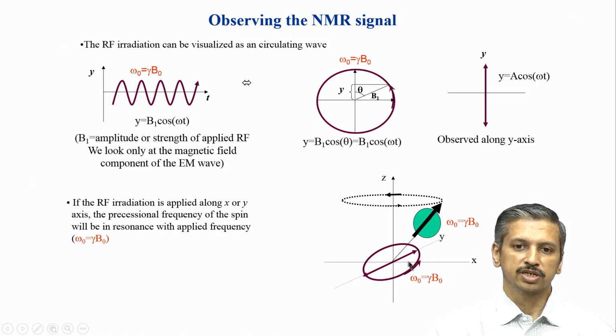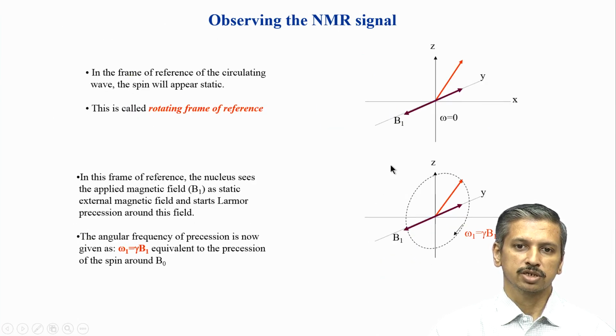Therefore, if there is a resonance, meaning the frequency of this matches the frequency of that, then we enter into the resonance condition and the molecule now switches from the alpha state to the beta state. This is what is shown here. You can see this arrow which is shown here.